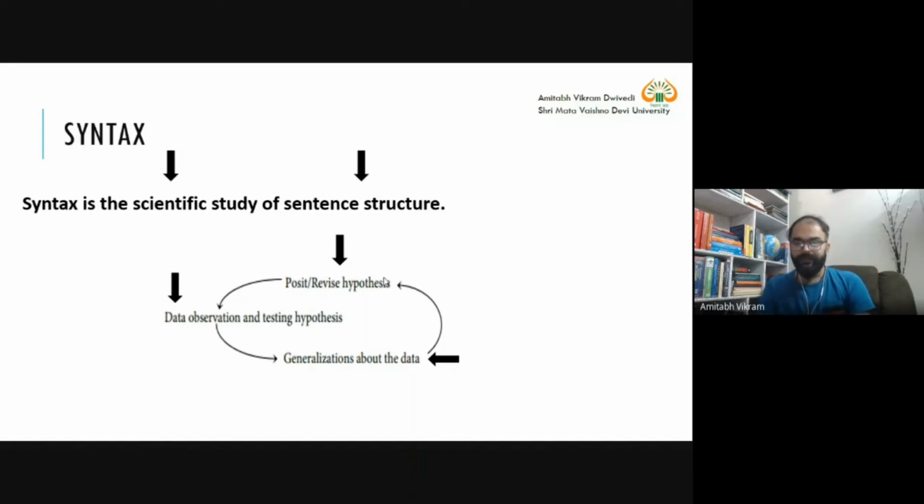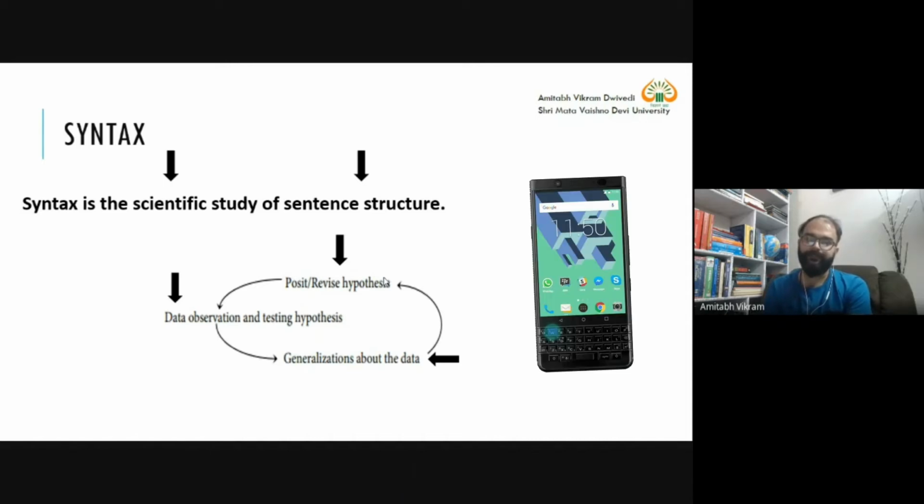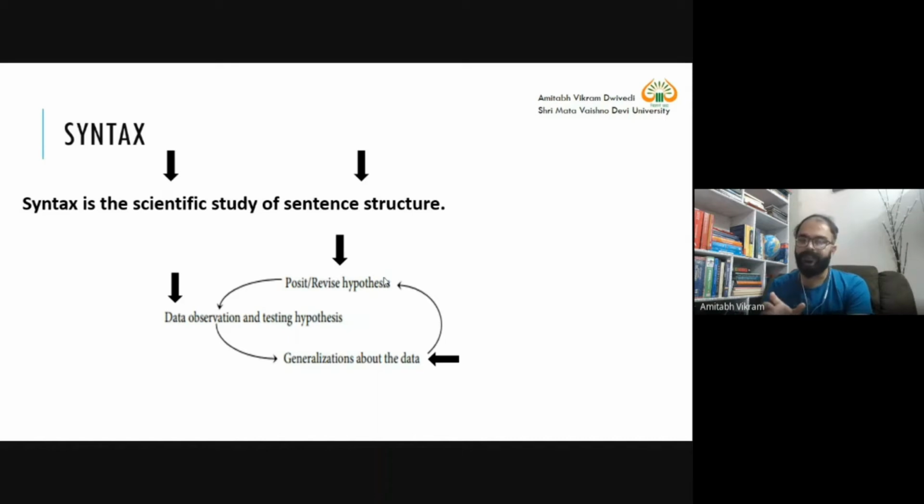So there are certain words: posit, oblique, revise hypothesis, that is one thing. Then data observation and testing hypothesis, that is another thing. Then generalization about the data. Data can be anything. If you have 10 sentences, those sentences will become data. One of my students previously worked on a topic titled the WhatsApp language used by the students of Shri Mata Vaishno Devi University. WhatsApp messages and the language of WhatsApp messages.